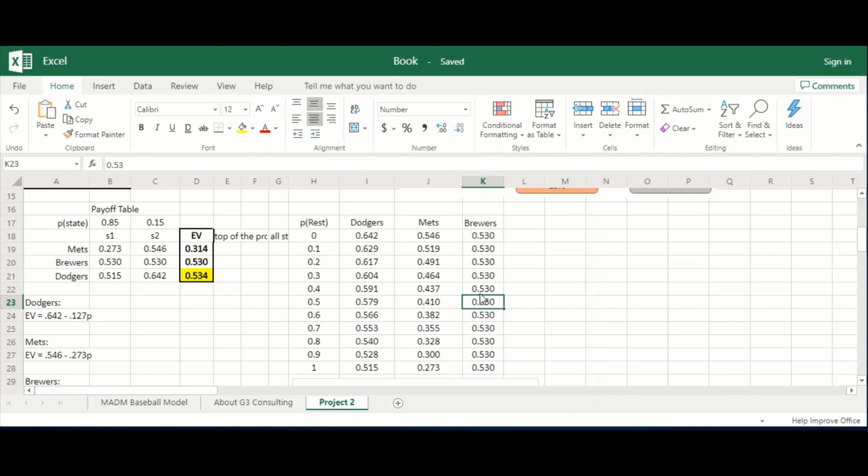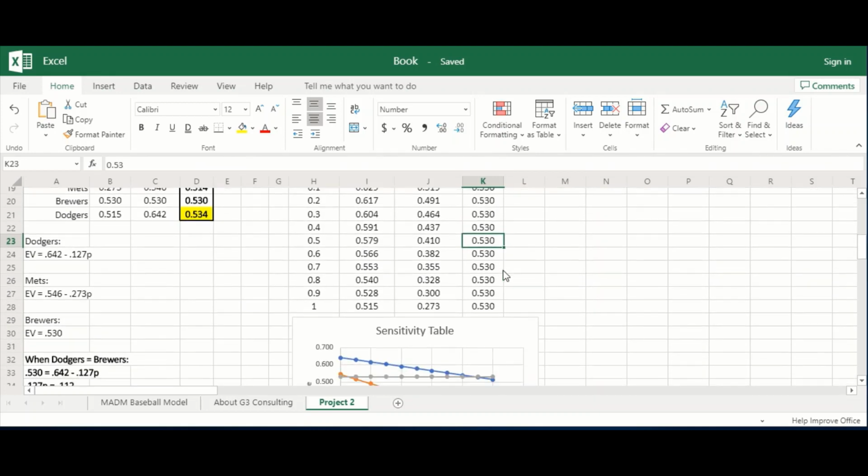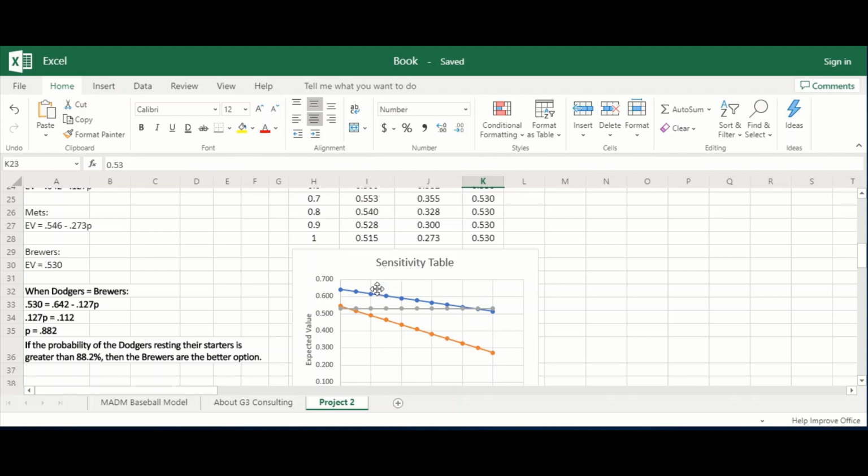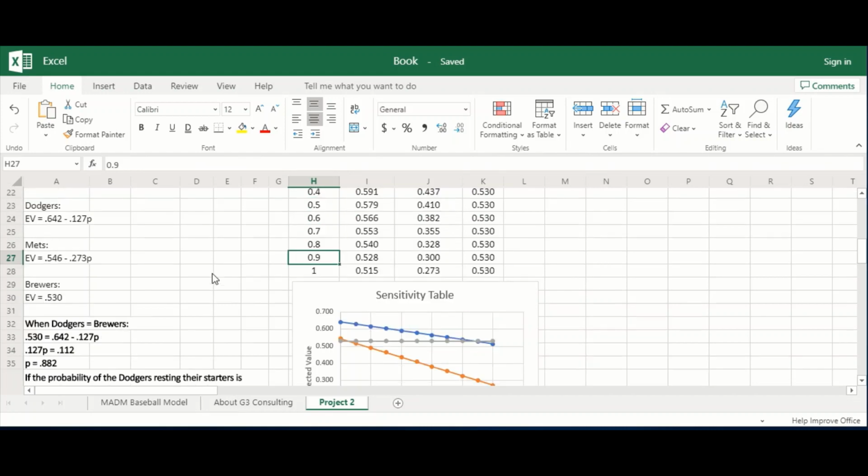So it's really a competition, just from looking at it, and then we graphed it down here. It's really a competition between the Dodgers, who are this blue line, and the Brewers, who are this flat gray line. The crossover point is here between 0.8 and 0.9. So on the left side here, we did some algebra. You've got the Dodgers equation here, and you've got the Mets equation here. The equation is just the maximum value minus the difference between the maximum and the minimum times the percent chance of the starters being rested.